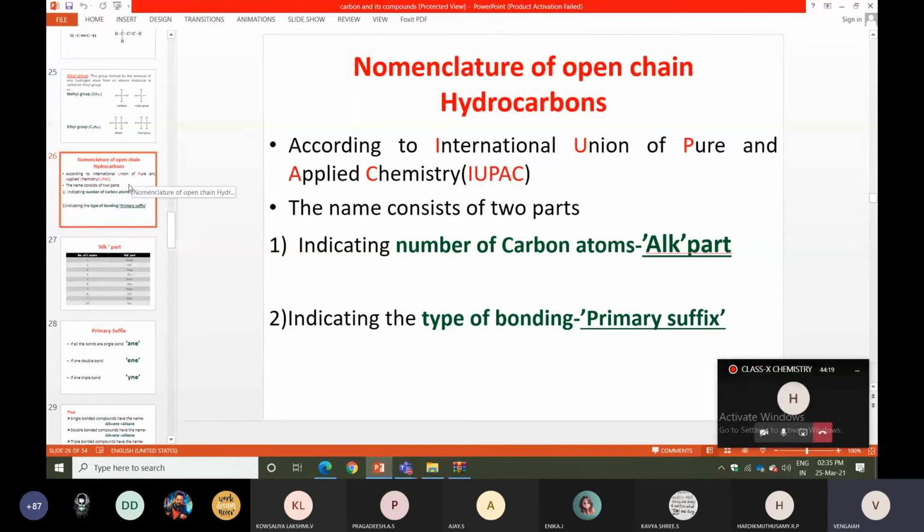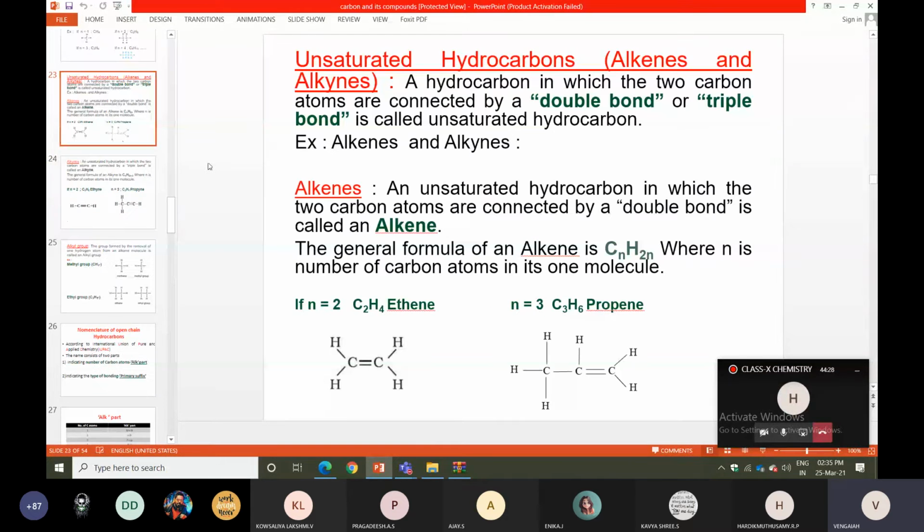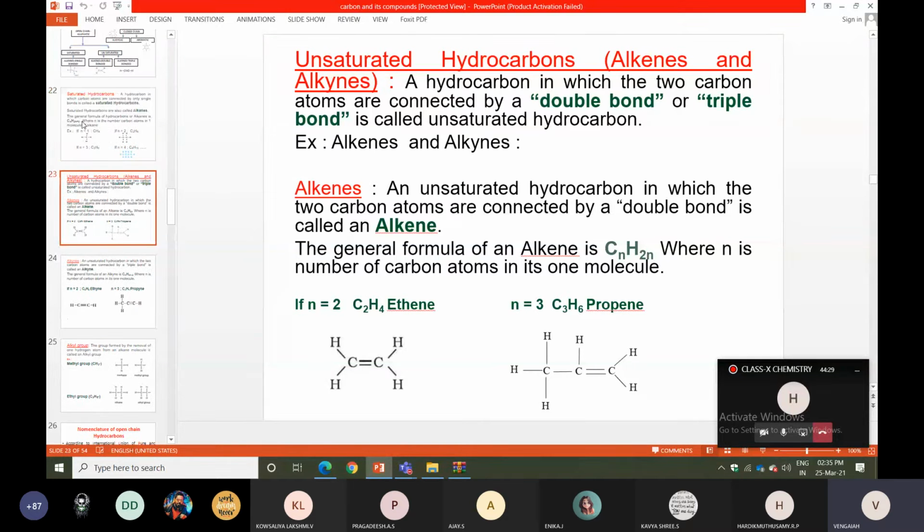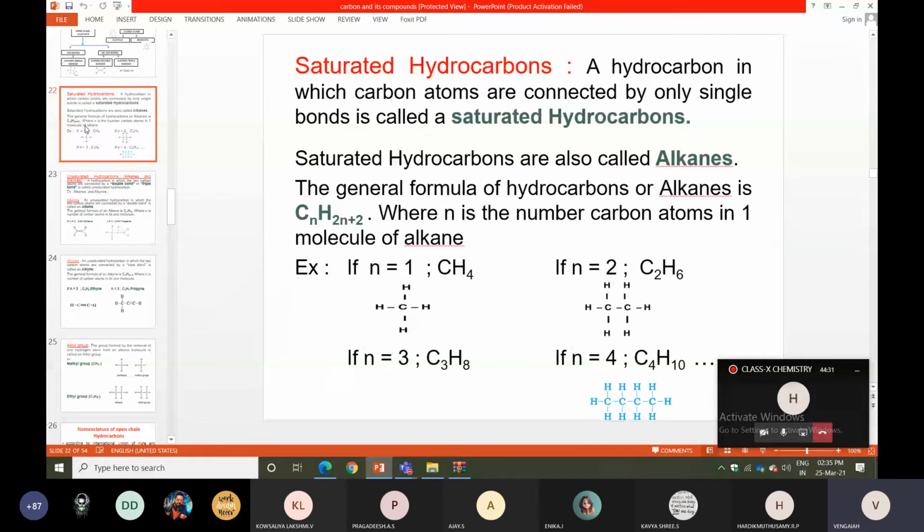Before going to that, yesterday I discussed alkanes, alkenes, alkynes. Listen here. A hydrocarbon in which carbon atoms are connected by only single bonds is called a saturated hydrocarbon.